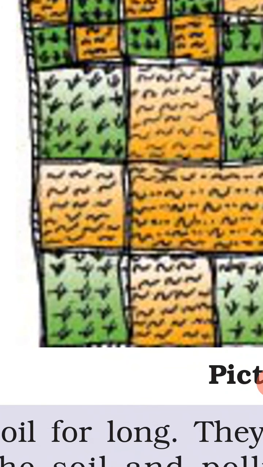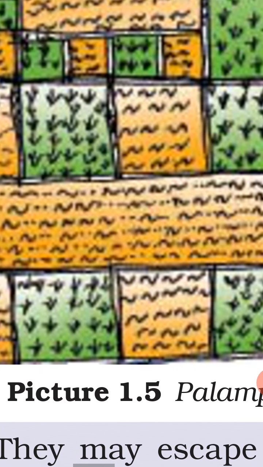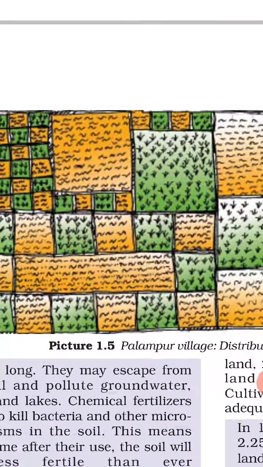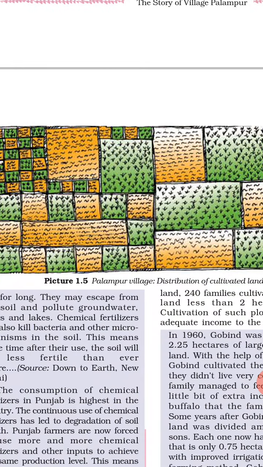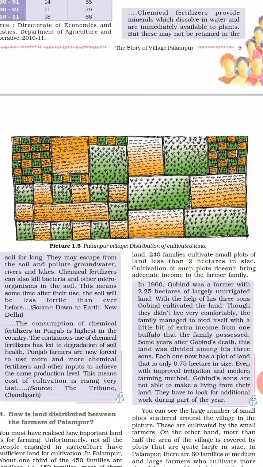On the other hand, more than half the area of the village is covered by plots that are quite large in size. Now you can see some plots quite large, this one, that one also. If you observe carefully, you can understand easily. In Palampur, there are 60 families of medium and large farmers who cultivate more than 2 hectares of land.